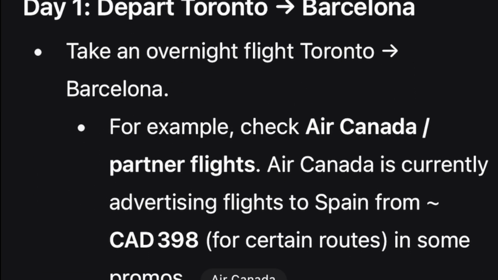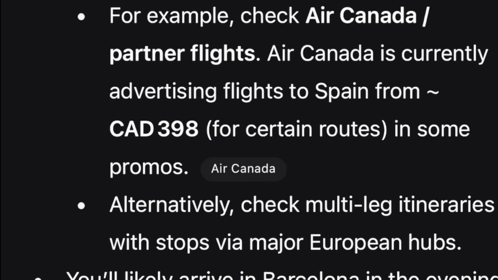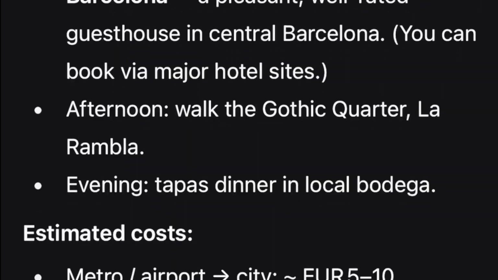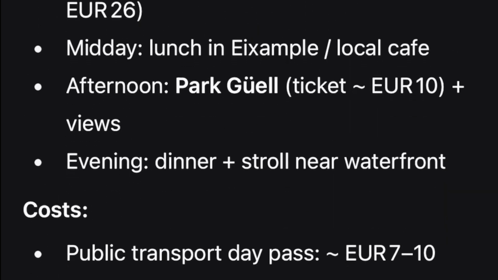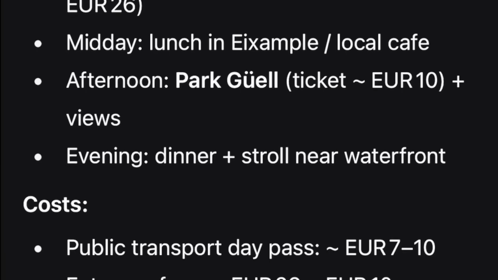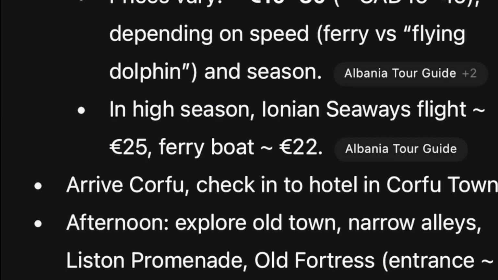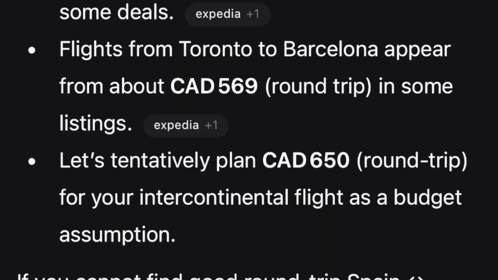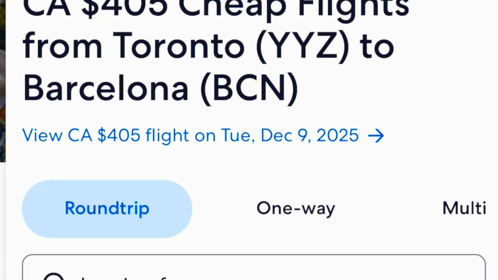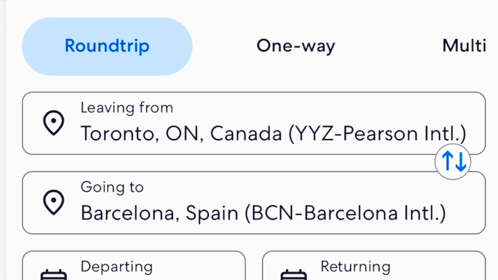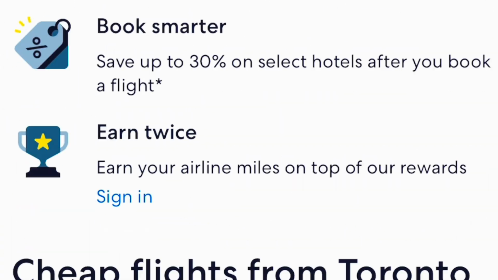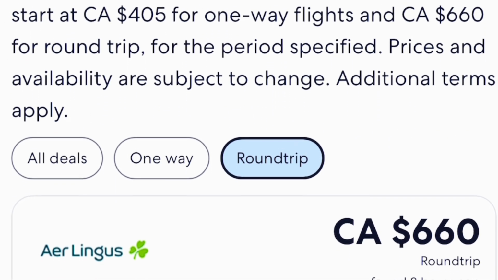And as you can see, this little button that says Air Canada, you can actually click on that. That's a link. And see it's a little bit more detailed now, and there are more links. For example, I can click on the Albania tour guide and it will take me to book ferry tickets. It even tells us the conversion rates from euros to dollars and how much it's going to cost in Canadian. So as you can see, there's a link to Google. You can click on the flights and it tells you the cost of the flight, and you're able to book online through Google.